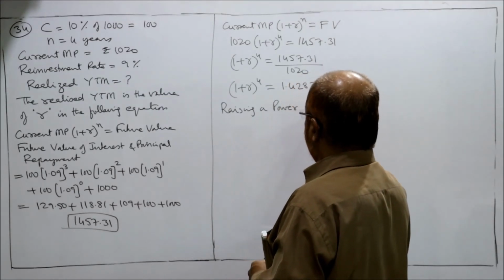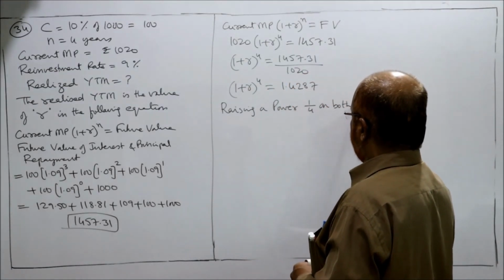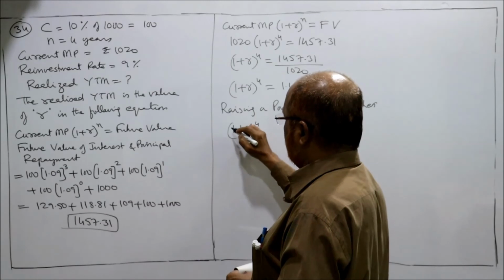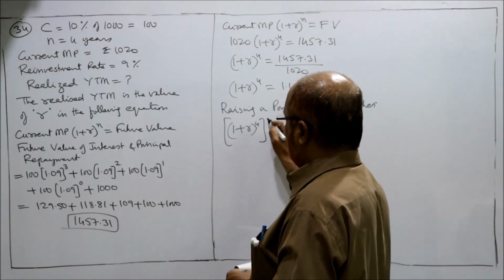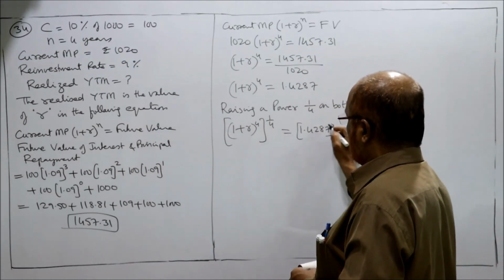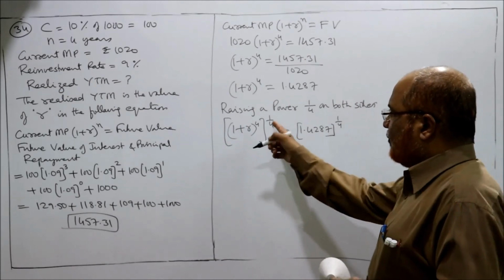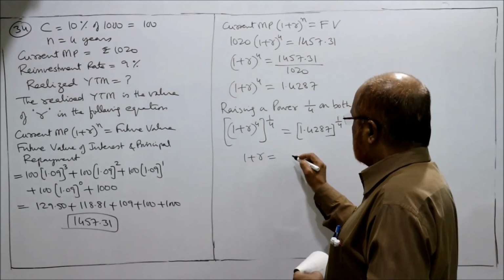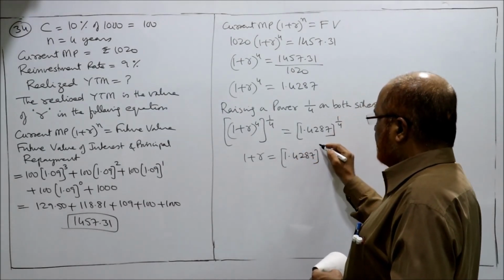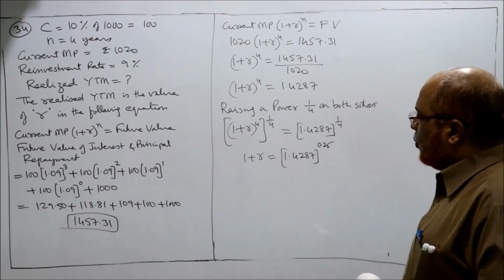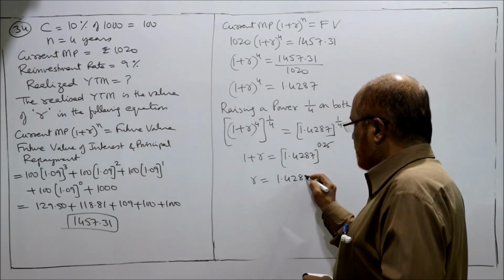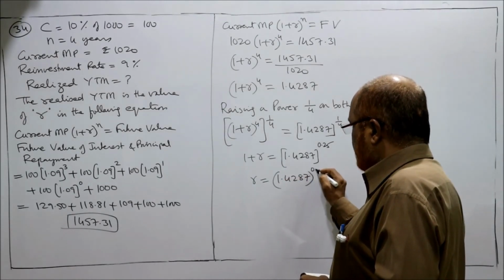Raising a power 1 by 4 on both sides, 1 plus r to the power of 4, whole to the power of 1 by 4, is equal to 1.4287 to the power of 1 by 4. So 4 will get cancelled. So 1 plus r is equal to 1.4287 to the power of 1 divided by 4, which is 0.25. So r is equal to 1.4287 to the power of 0.25, and this plus 1 comes over here as minus 1.